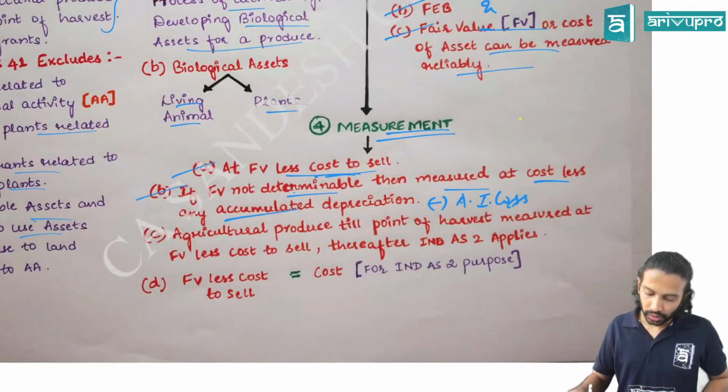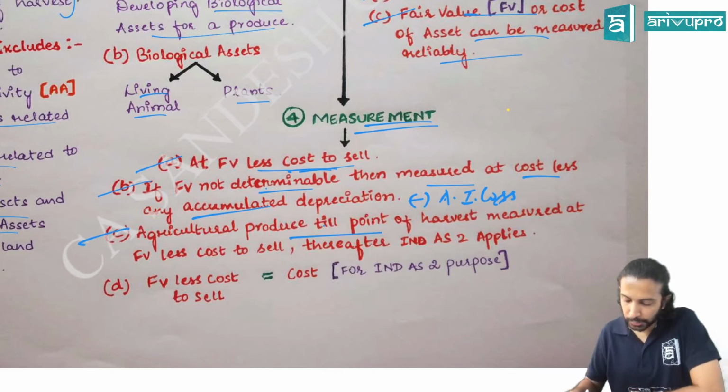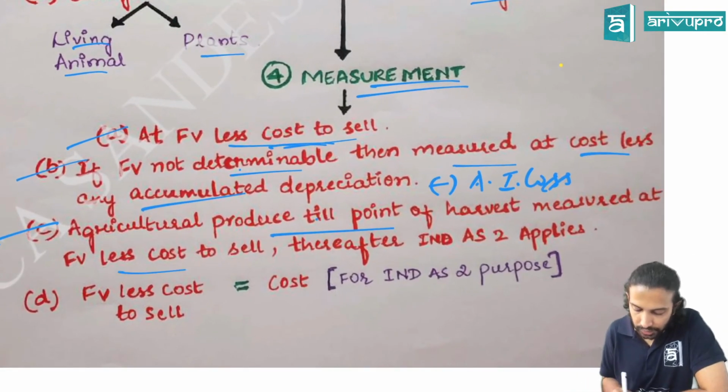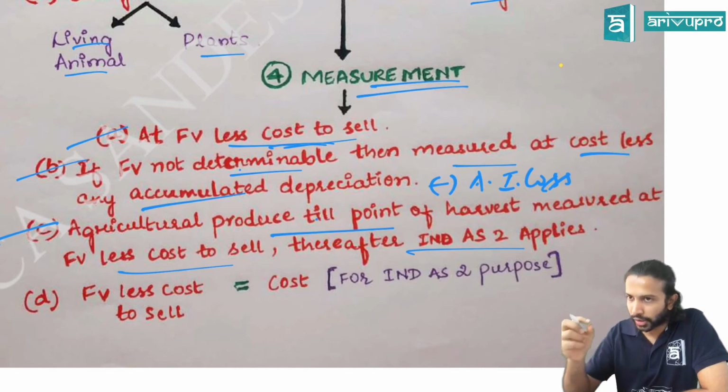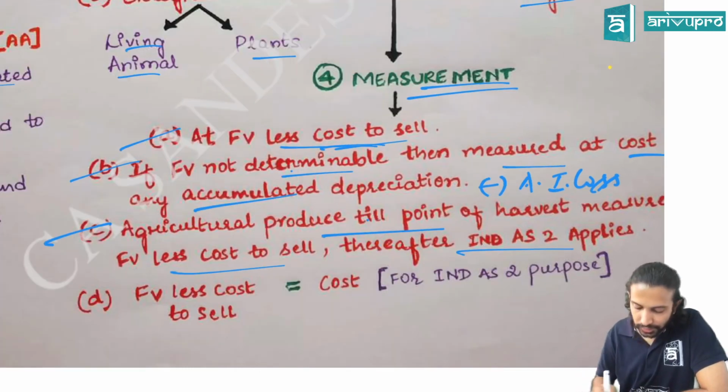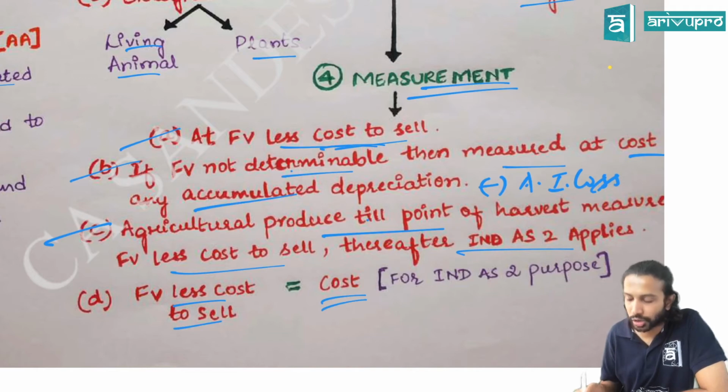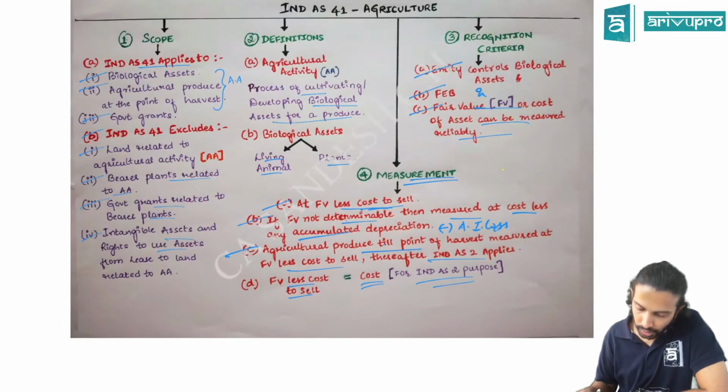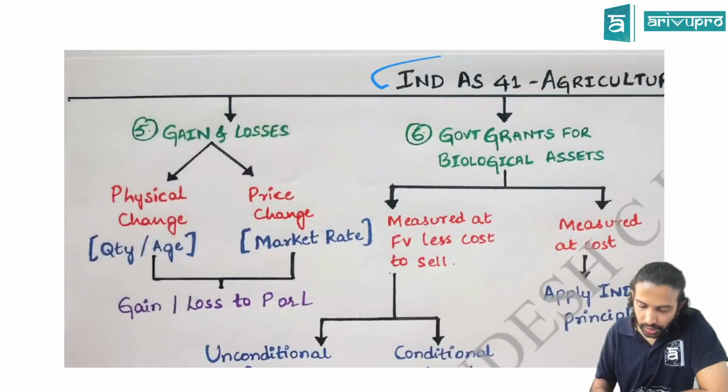Fine. And only agricultural produce till the point of harvest is measured at fair value less cost of sale. Thereafter IND AS 2 applies. You require cost for IND AS 2 purpose. Fair value less cost of sale itself becomes cost for IND AS 2 purpose. That's what we discussed. Yes. Okay. Next, gain or loss.